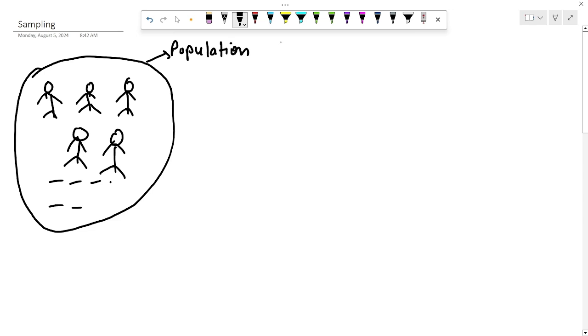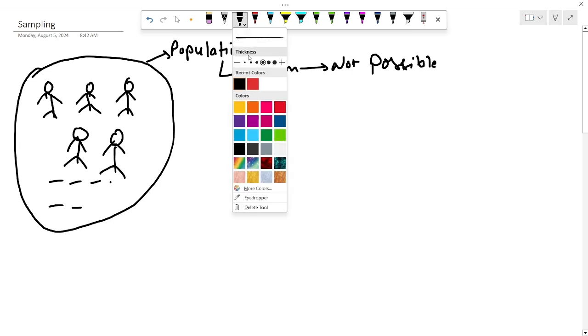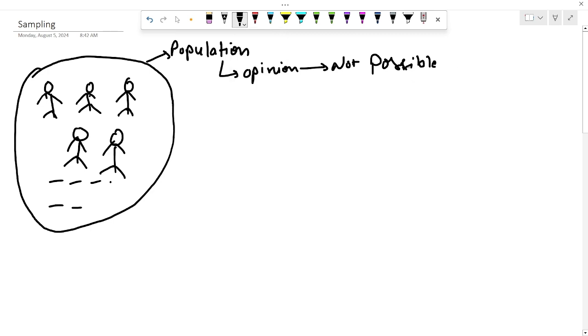You are trying to understand some opinion from this whole population, and it sounds impossible, since you are trying to gather information and insights from the entire population. So it is not possible. Here the term sampling comes in.